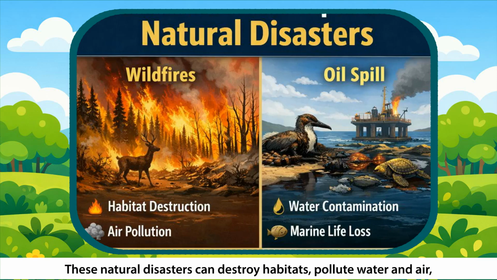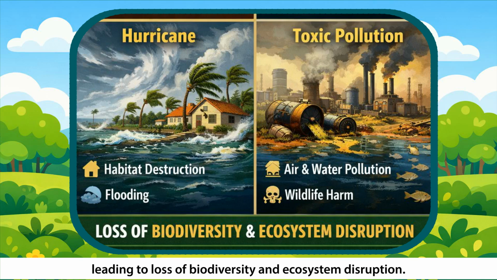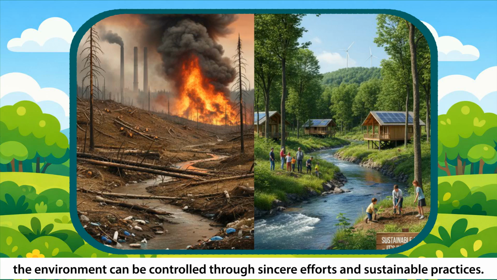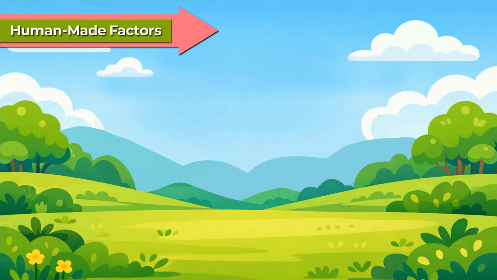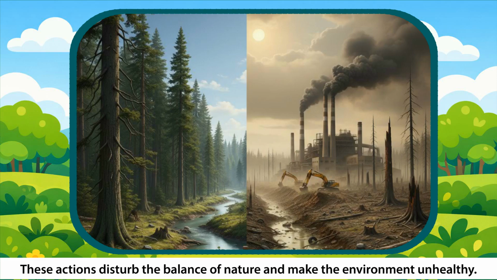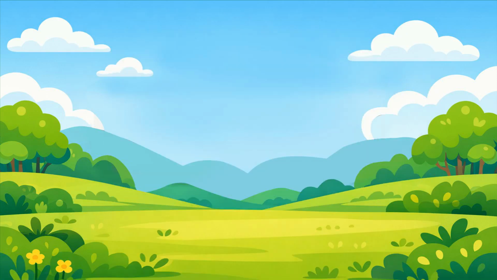These natural disasters can destroy habitats, pollute water and air, leading to loss of biodiversity and ecosystem disruption. While natural disasters are often unpredictable, many human activities harming the environment can be controlled through sincere efforts and sustainable practices. Human-made factors include activities such as pollution and deforestation. These actions disturb the balance of nature and make the environment unhealthy.